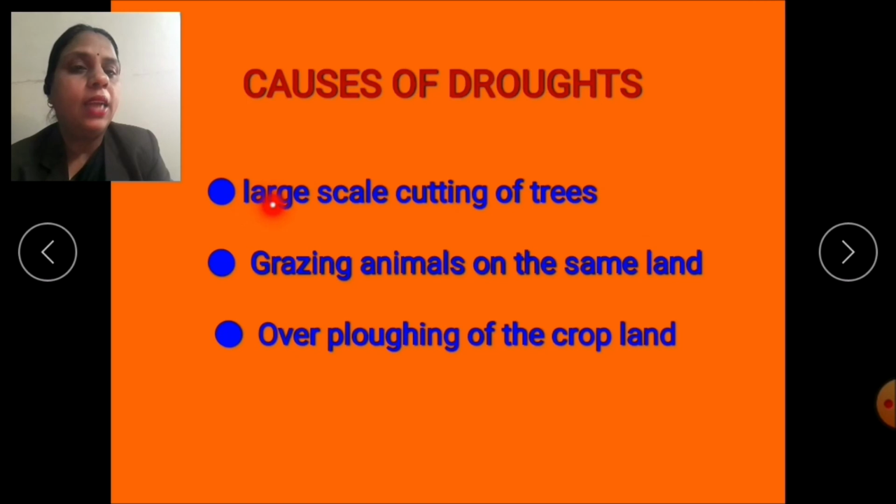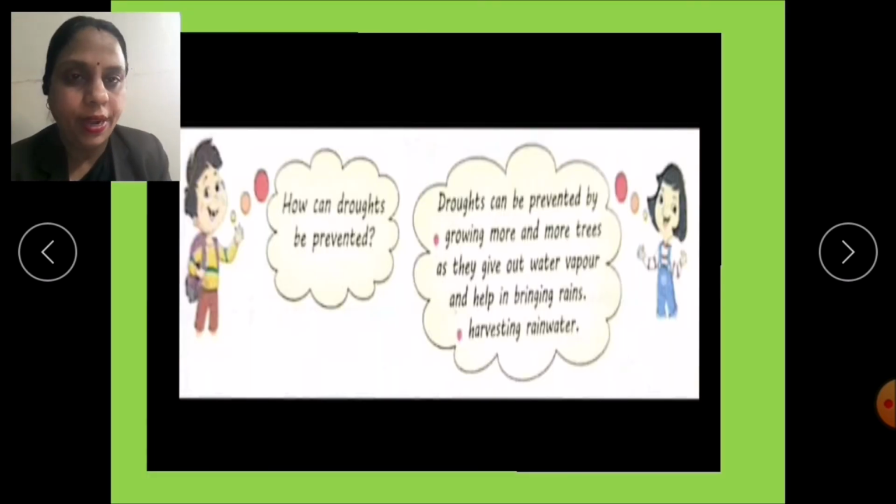They are large-scale cutting of trees, grazing animals on the same land, and overplowing of the cropland. But how can these be prevented? Yes, they can be prevented by growing more and more trees as they give out water vapor and help in bringing the rains. And also, children, it can be prevented by harvesting rainwater.